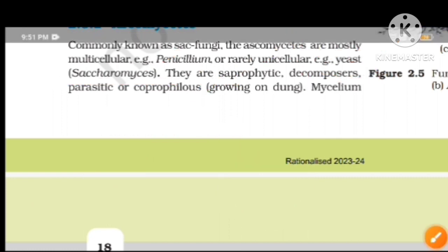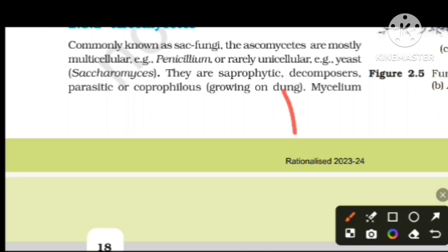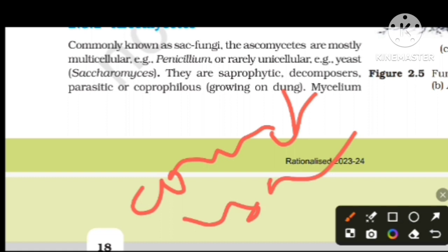Next, they are saprophytic decomposers, parasitic or coprophilous. Coprophilous means growing on dung. Dung is the waste of cows, buffaloes, etc., and in their dung, methane is present.